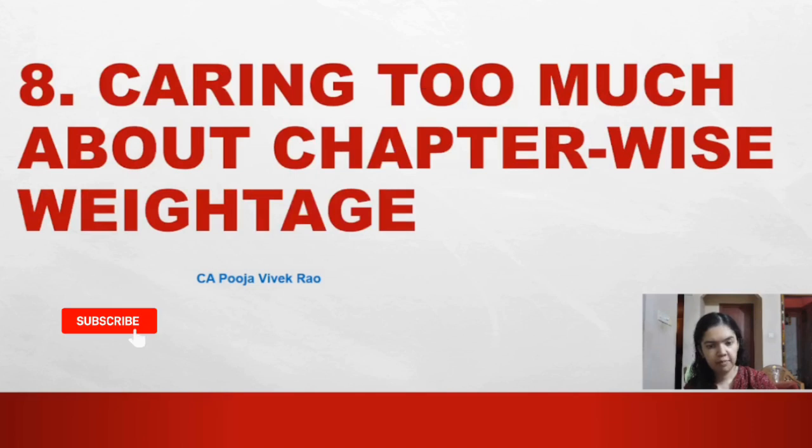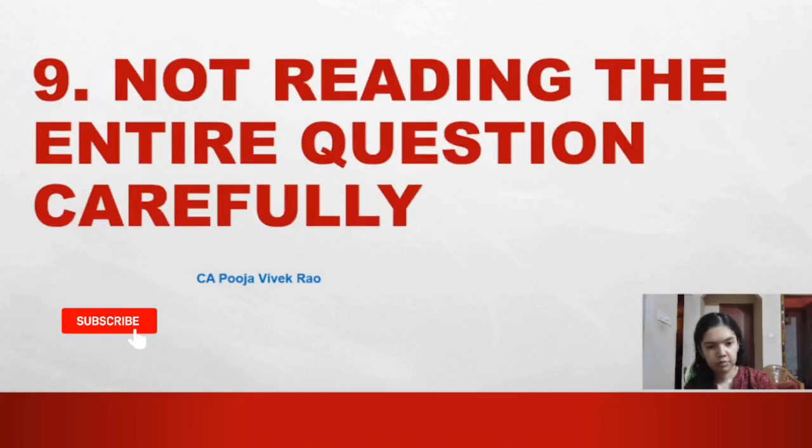The eighth commonly committed error noticed was caring too much about chapter-wise weightages. Many students keep on thinking which chapter is most important. Weightage is useful for planning, but it should never be the basis for skipping a chapter, especially in strategic management, because every chapter in this subject has been allocated equal weightage. So questions can appear from any topic. Therefore, cover the entire syllabus, prepare holistically, and avoid taking chances. Don't miss any chapter. The ninth commonly committed error noticed was not reading the entire question carefully.